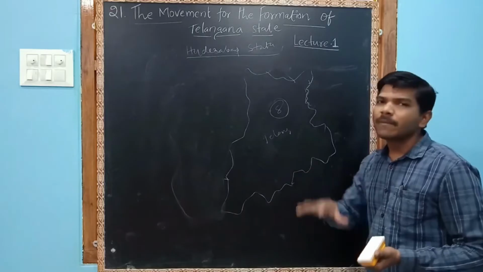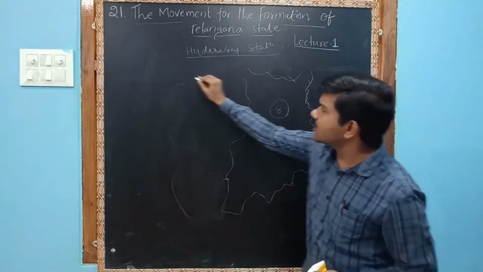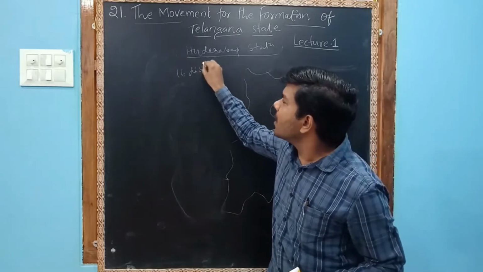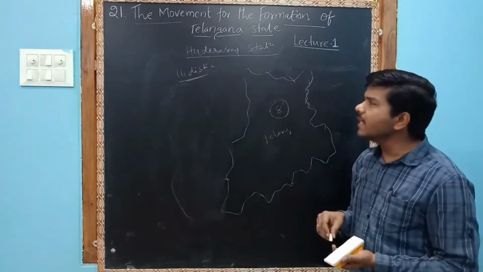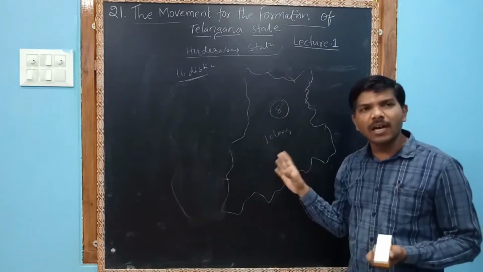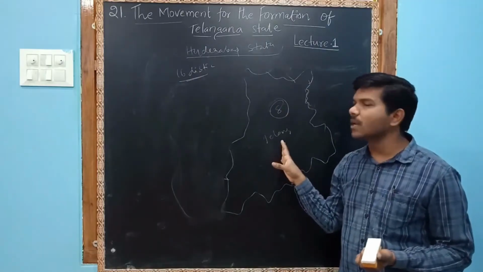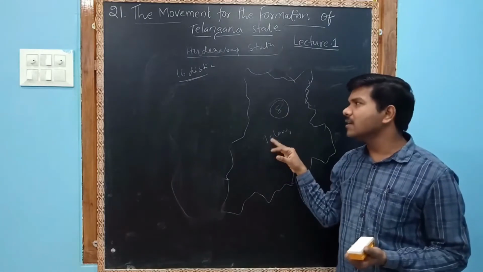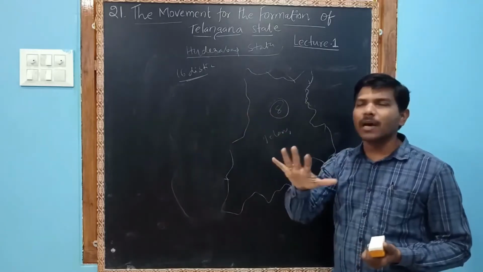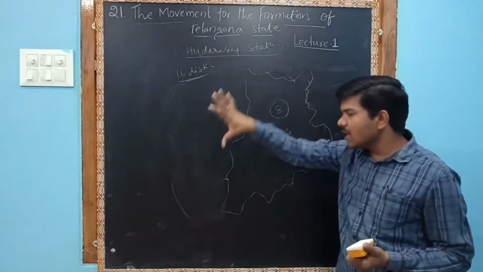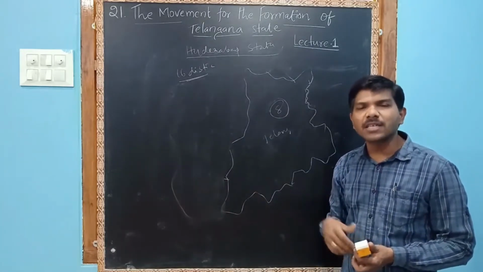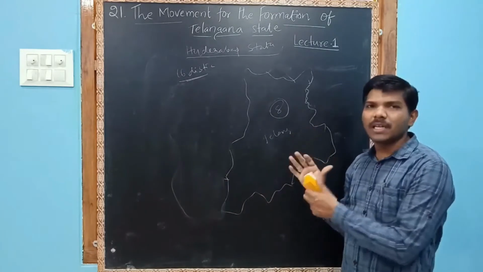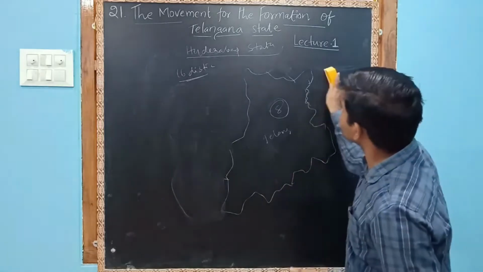So you understand that out of 16 districts, how many districts were Telugu speaking? 8 out of 16 were Telugu speaking districts. The remaining 5 districts were Marathi region, and 3 districts were Kannada region. So 8 districts out of 16 were completely Telugu speaking.